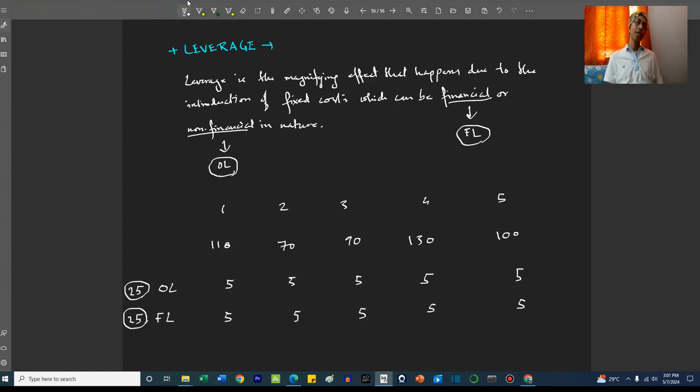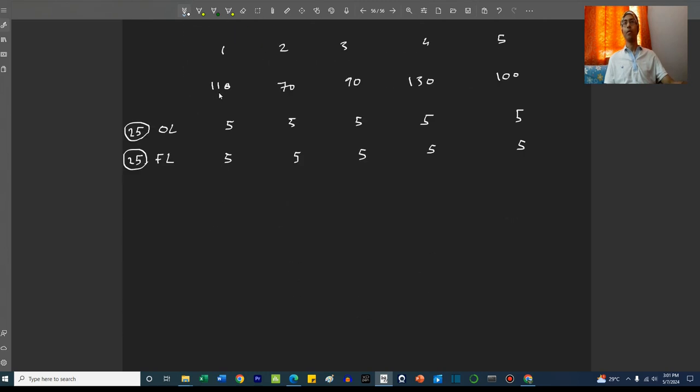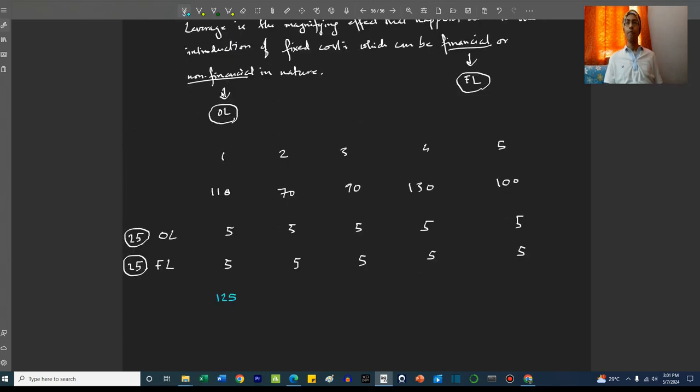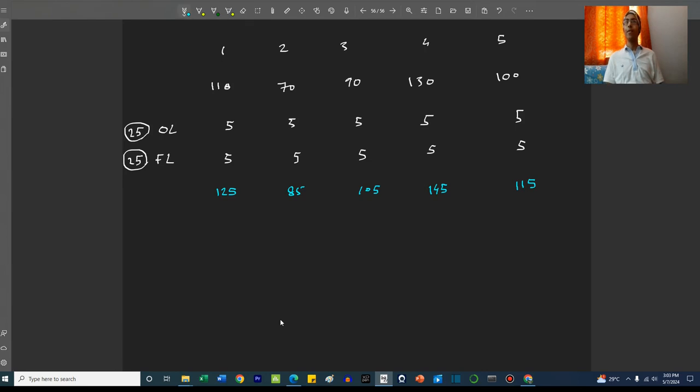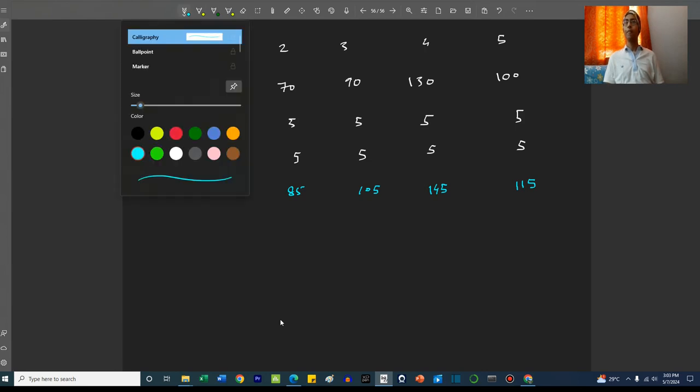Now let's say the introduction of this plant results in an increase of revenue by 15 crores each year. So the new set of revenues becomes 125, 85, 105, 145 and 115. So this is an increment of 15 crores each year that we are assuming, right? Now let's say the variable cost is 50%.